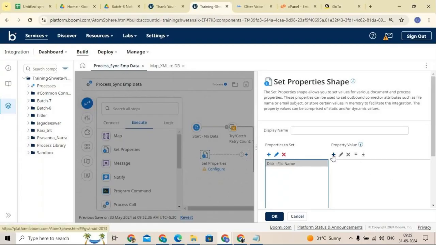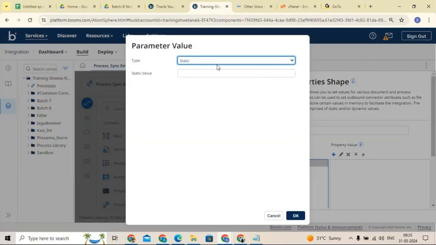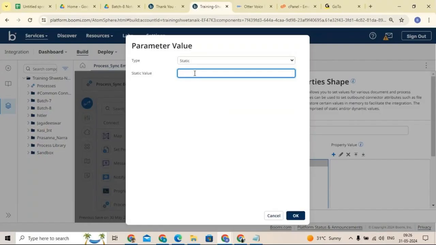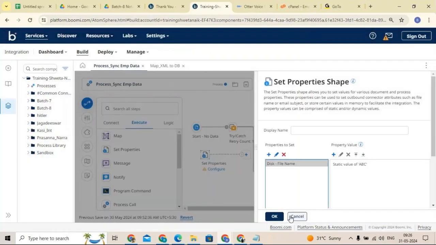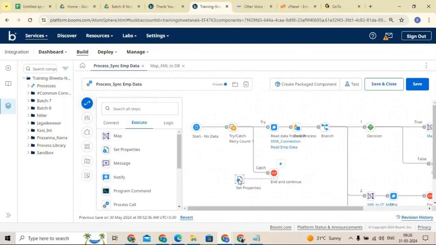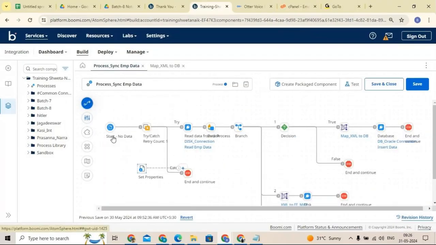Click on the plus button again, and then the parameter type. We have different parameter types: connector call, cross reference, lookup, current data, date and type. Let's go with the static value. I will give some value, ABC, so the file name is ABC. Okay, save. Now where do we need to put the set properties? You understood how we can assign the set property values, right?